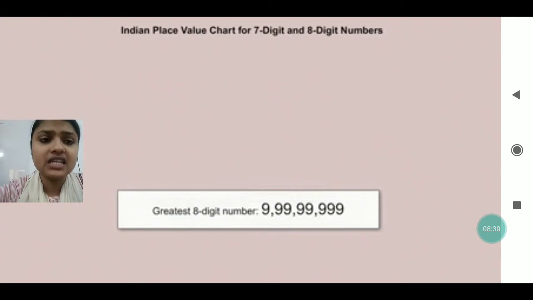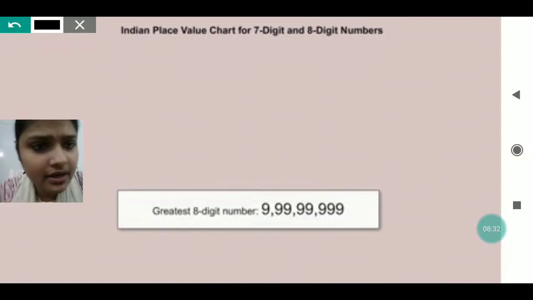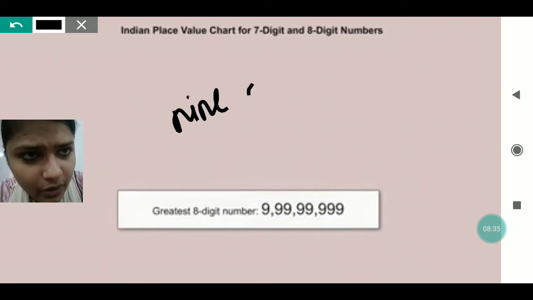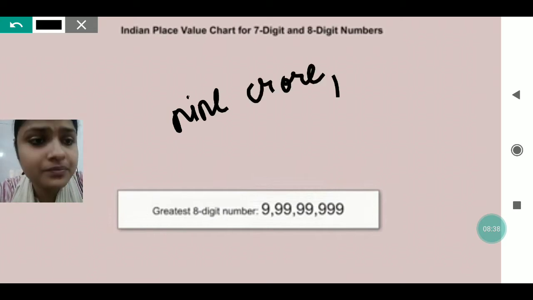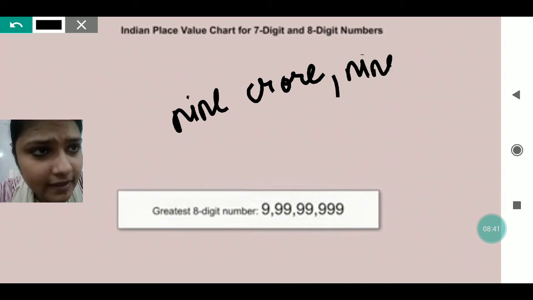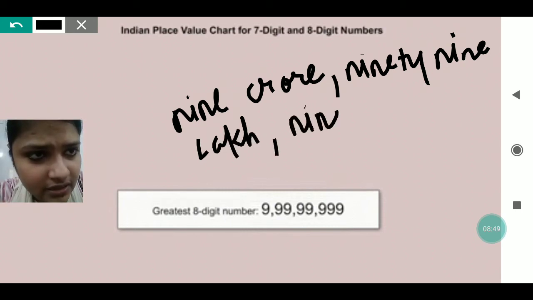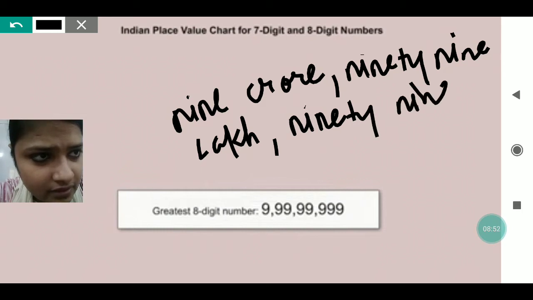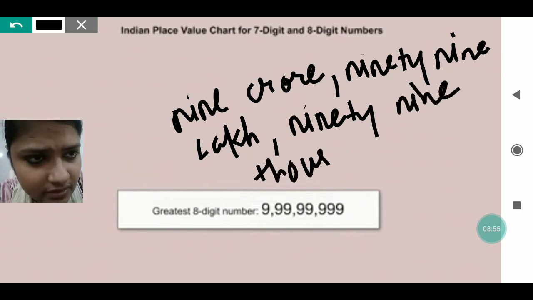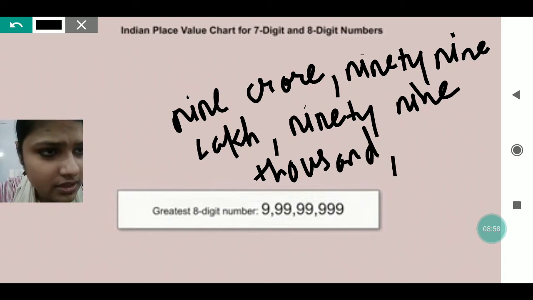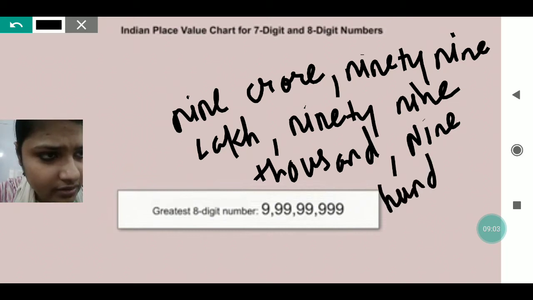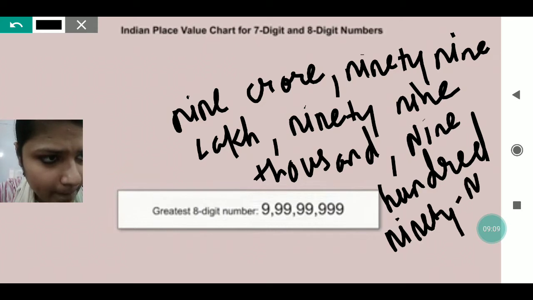So we will read it as 9 crore, 99 lakh, 99,000, 999.